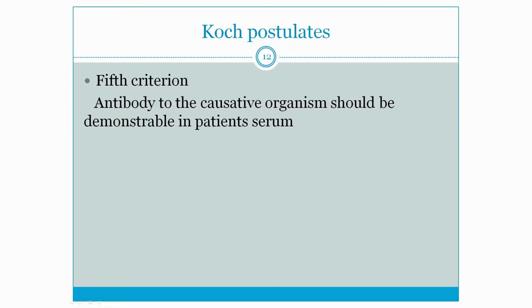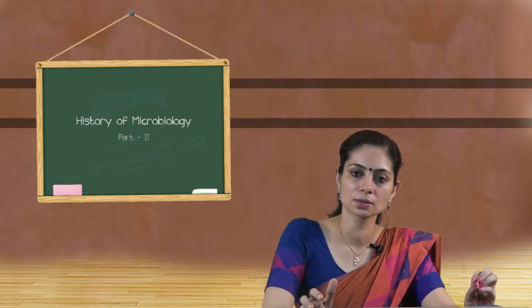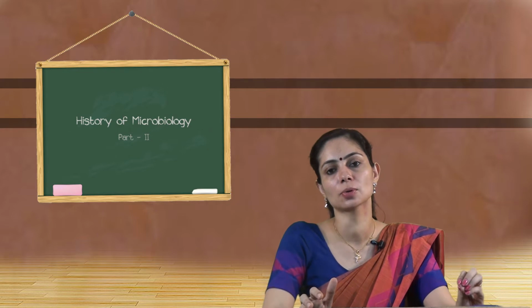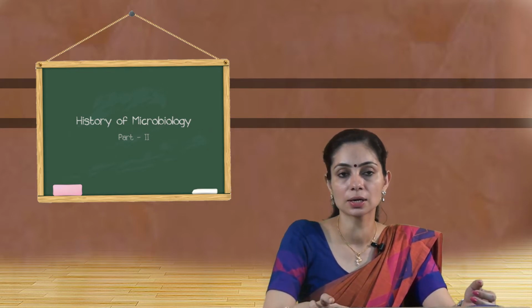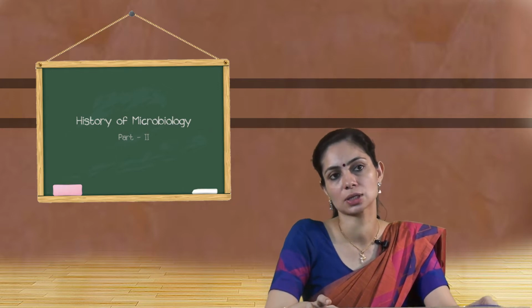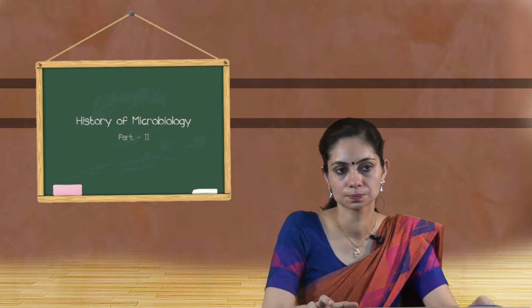Now there is an additional criterion which was added later, that is the 5th criterion of Koch's postulate. It says that antibody to the causative organism should be demonstrable in patient serum. This is the latest one, which was added later, not by Robert Koch. So now the patient is suffering from an infection, that organism acts as an antigen, and the antibody should be present in the serum of the patient. So that is an additional 5th criterion which was added to Koch's postulate.